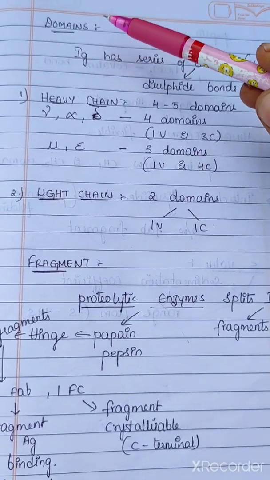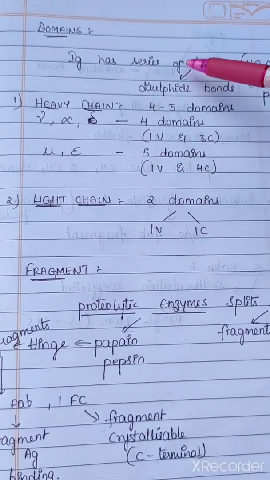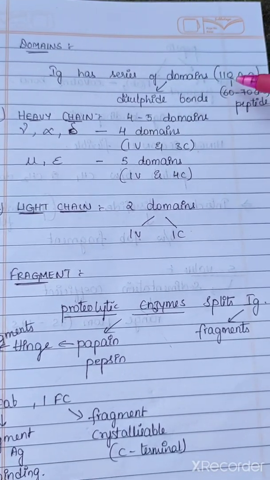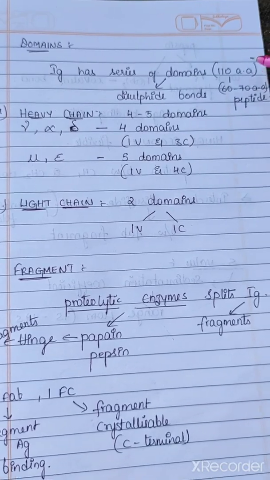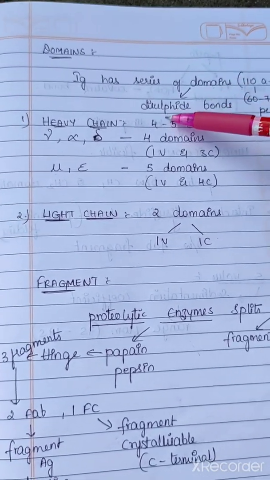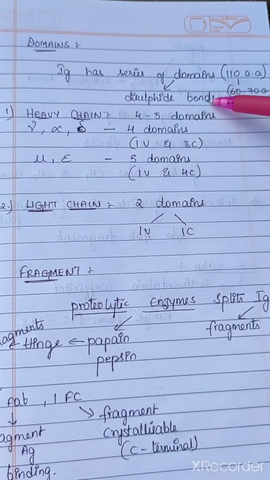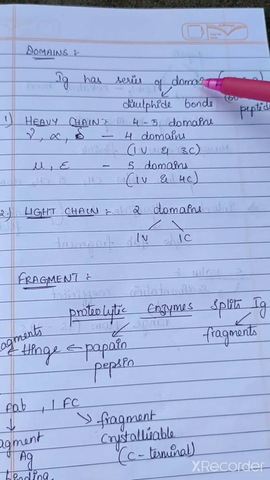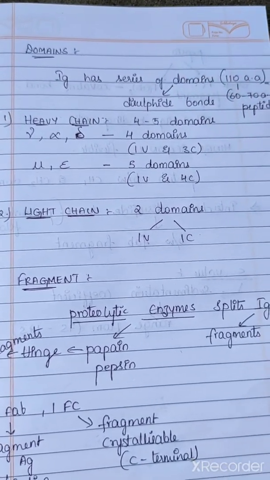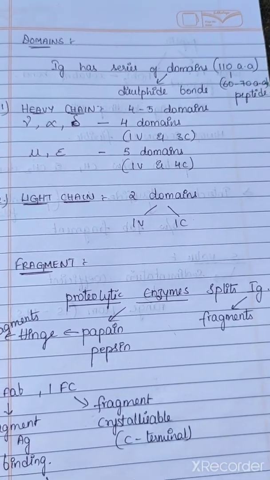Next one is domains. Immunoglobulins have a series of domains. Each domain consists of 110 amino acids. A series of domains are connected with each other with the help of disulfide bonds, and these domains form peptide loops between them. The peptide loops are around 60 to 70 amino acids.